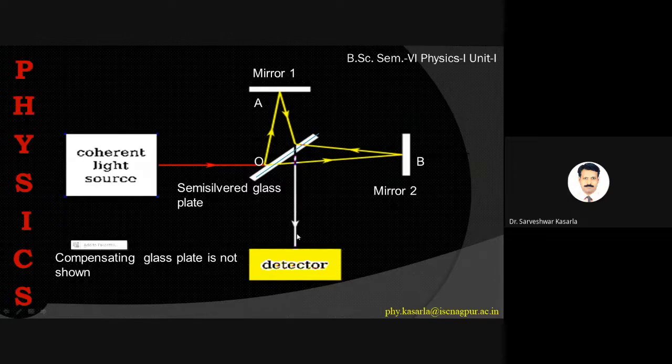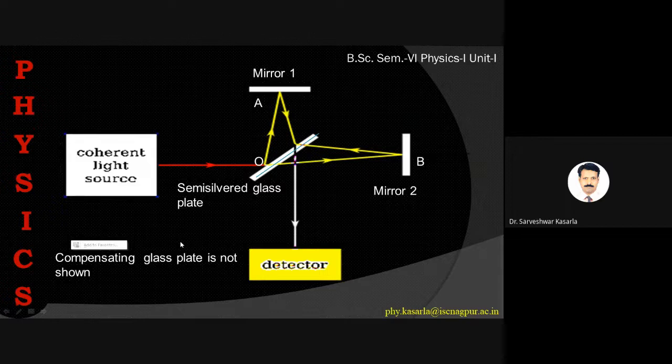Now here, in this diagram, the compensating glass plate is not shown. What happens? This reflected ray travels through this distance, and it crosses this glass plate two times. And this transmitted ray comes in this way and goes like this. Now, to compensate the path difference, we need a compensating glass plate, which is not shown in the diagram.